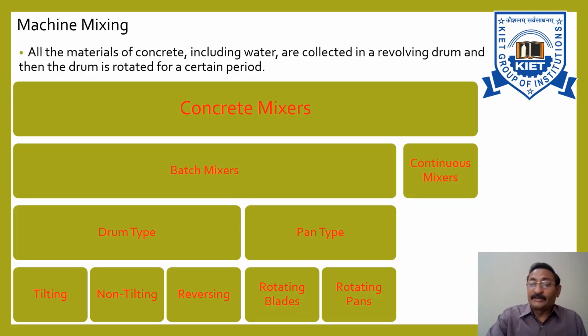The resulting mix is then taken out of the drum. Actually, this concrete mixer, which is used in machine mixing, is a device which